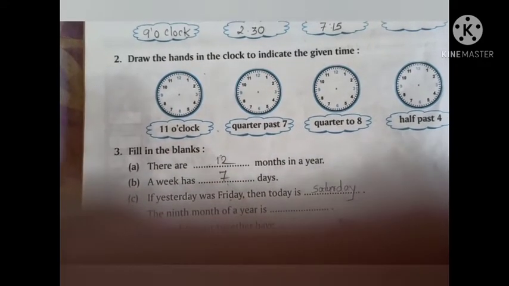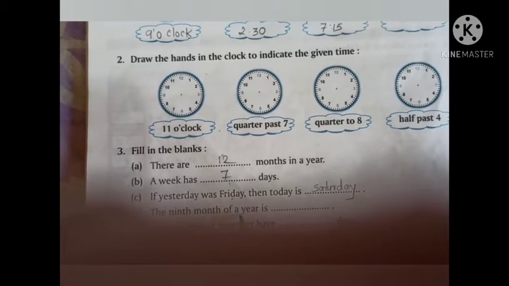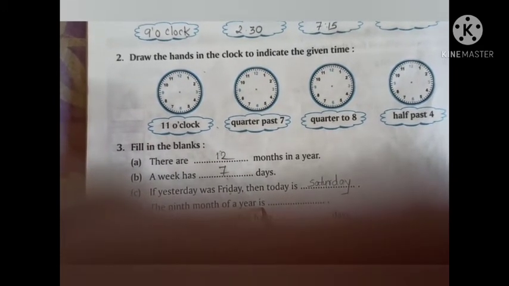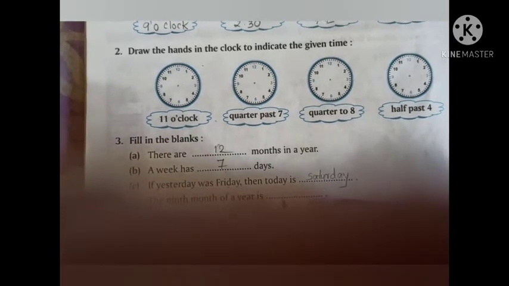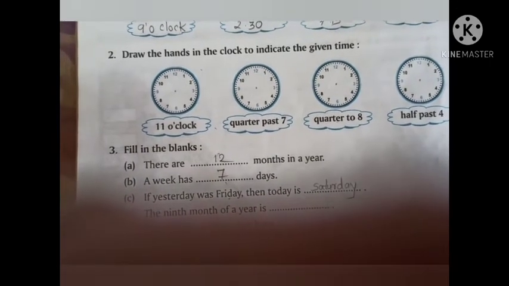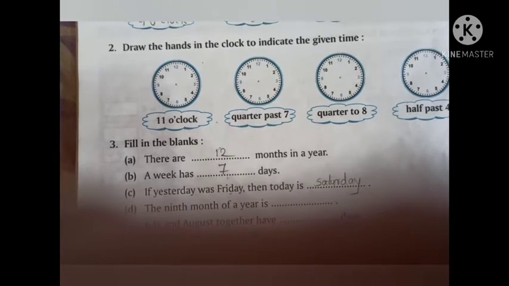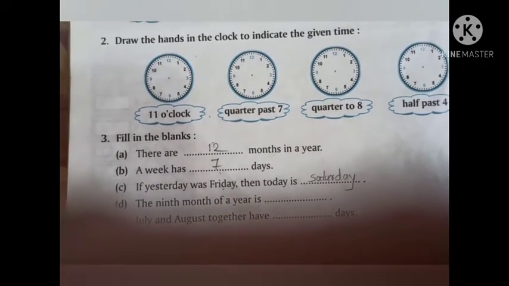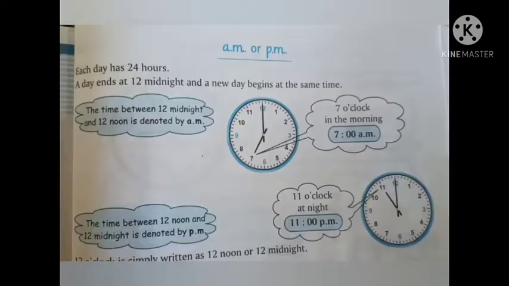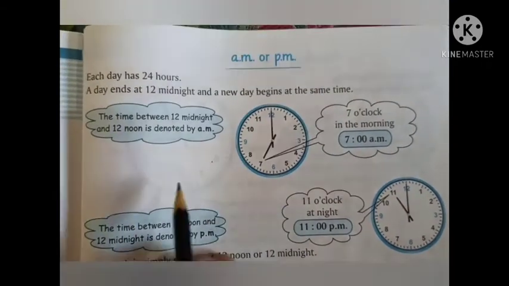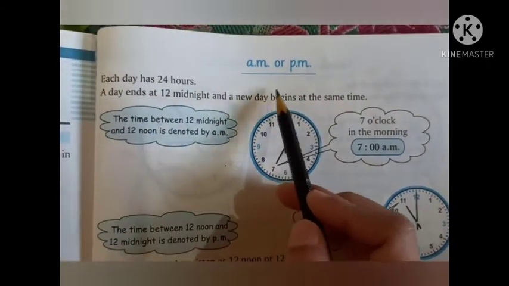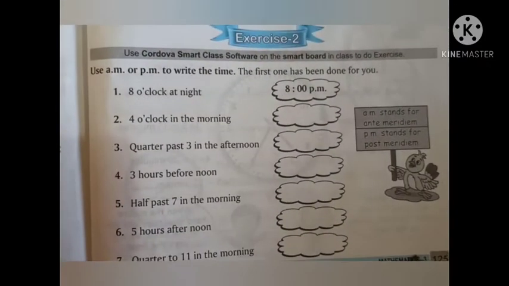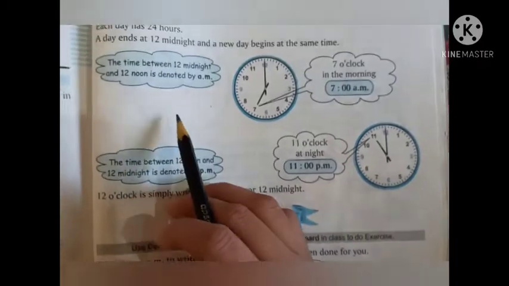The next is the 9th month of a year is. Yes, the 9th month of a year is. You have to do it on your own. And the next is July and August together have dash days. The next exercise is exercise number 2. Here you can see AM and PM. So exercise number 2 on page number 125 is based on AM and PM.